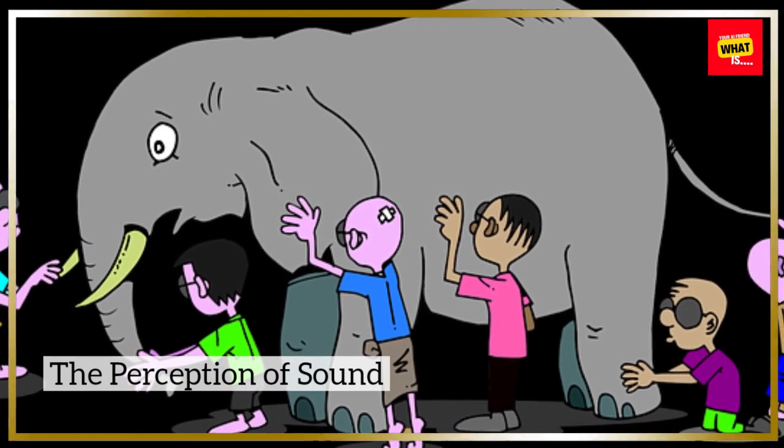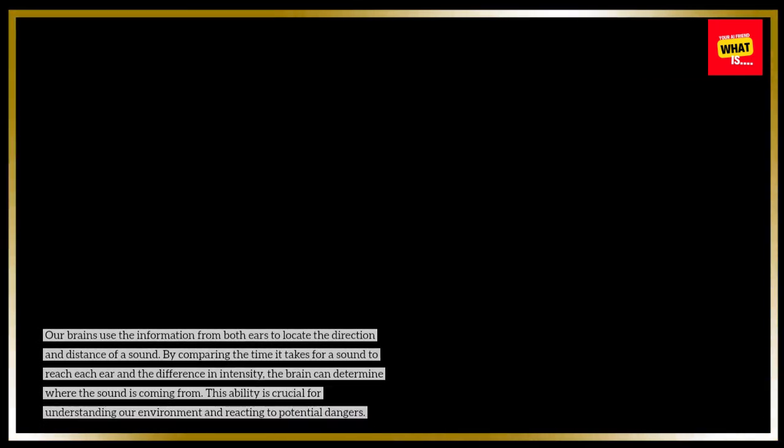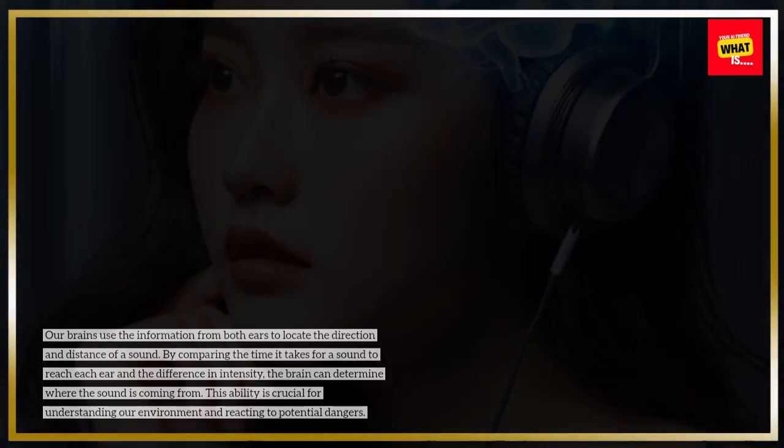The perception of sound. Our brains use the information from both ears to locate the direction and distance of a sound. By comparing the time it takes for a sound to reach each ear and the difference in intensity, the brain can determine where the sound is coming from. This ability is crucial for understanding our environment and reacting to potential dangers.